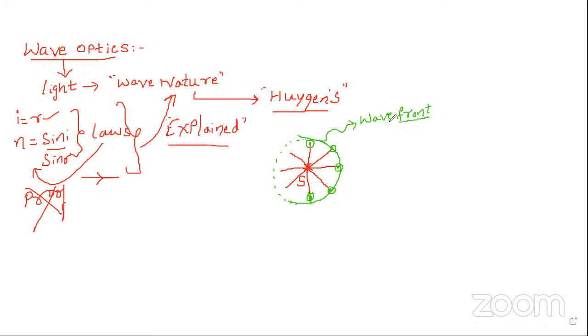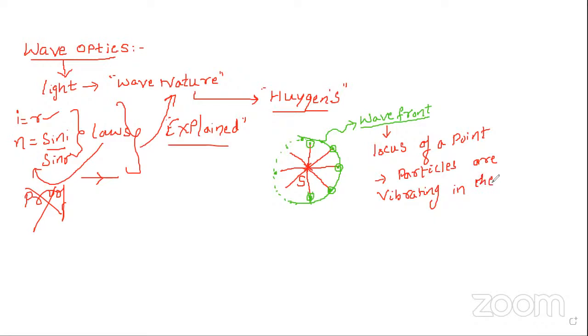On the wavefront, all these particles are going to vibrate in the same phase. That locus is what we call the wavefront. So please remember, what is a wavefront? A wavefront is just a locus of points where the particles vibrate in the same phase.